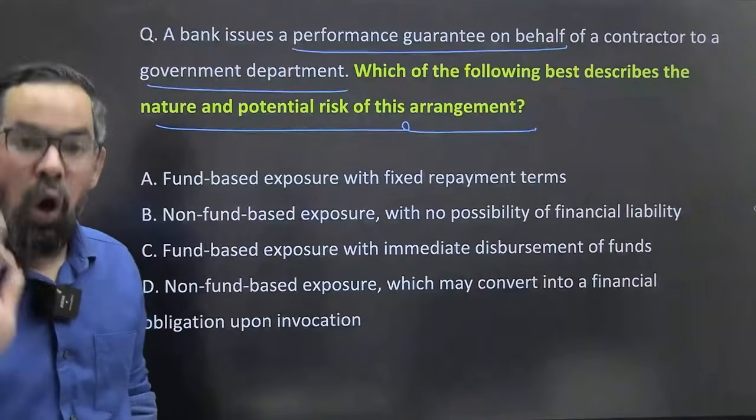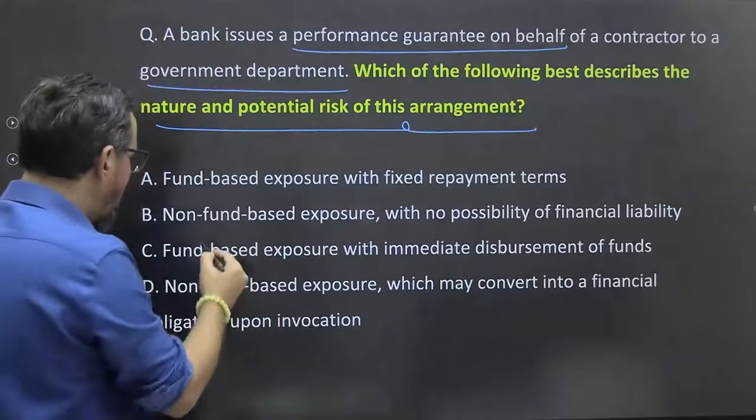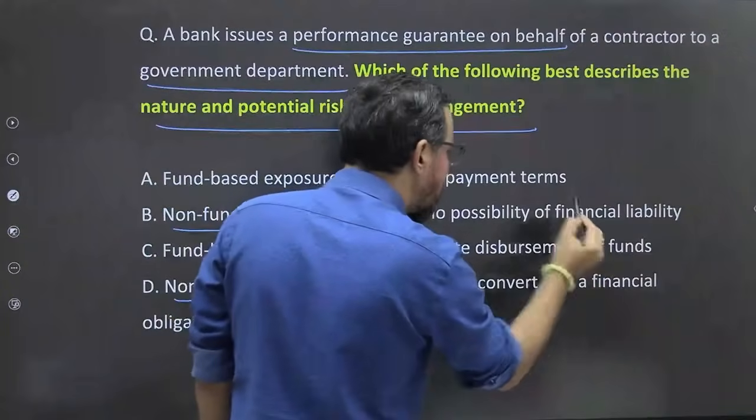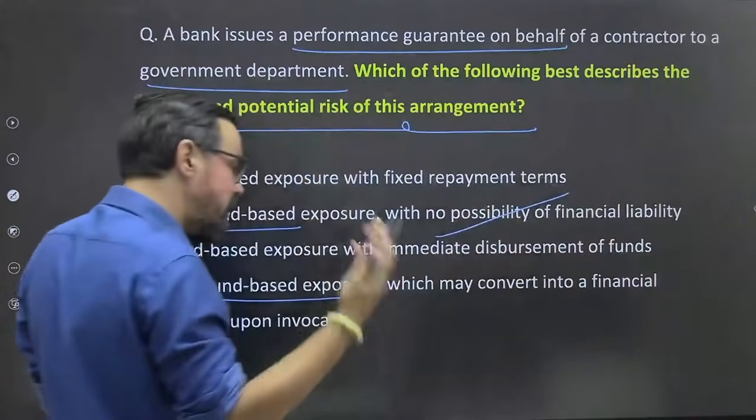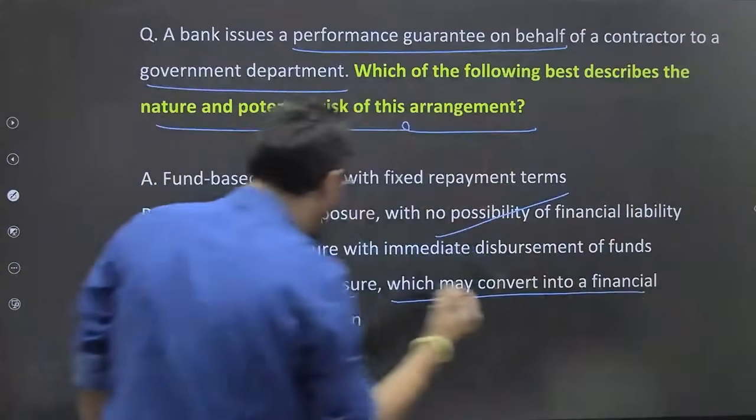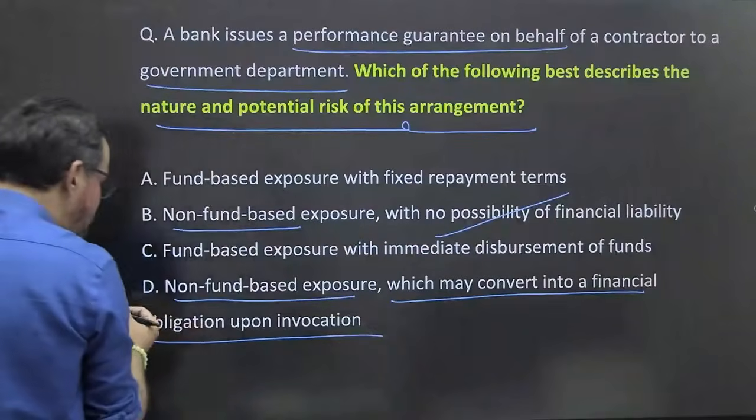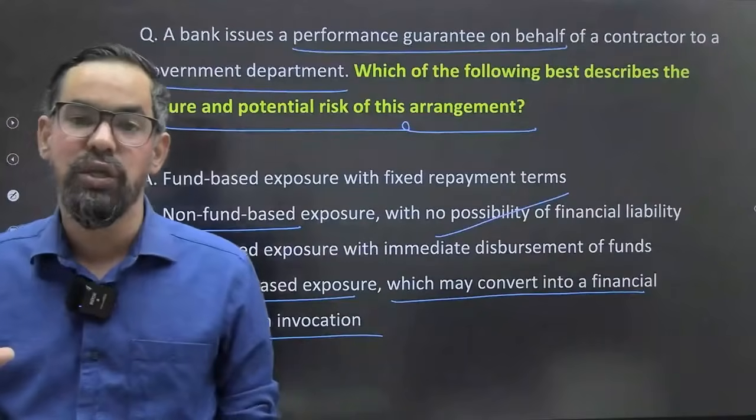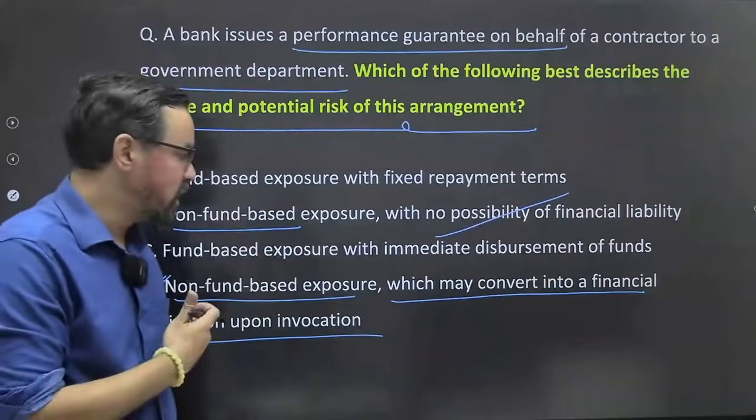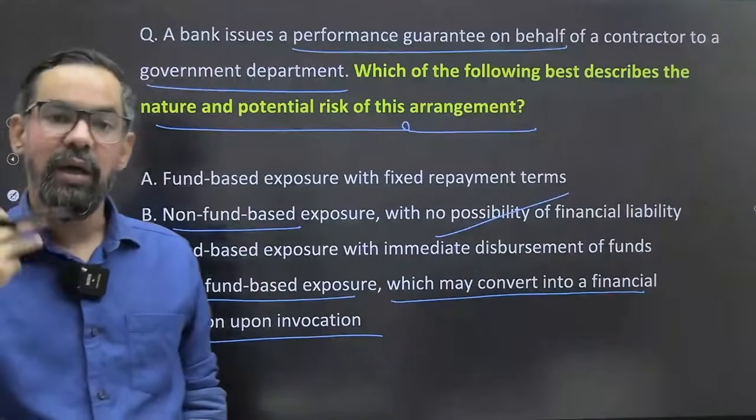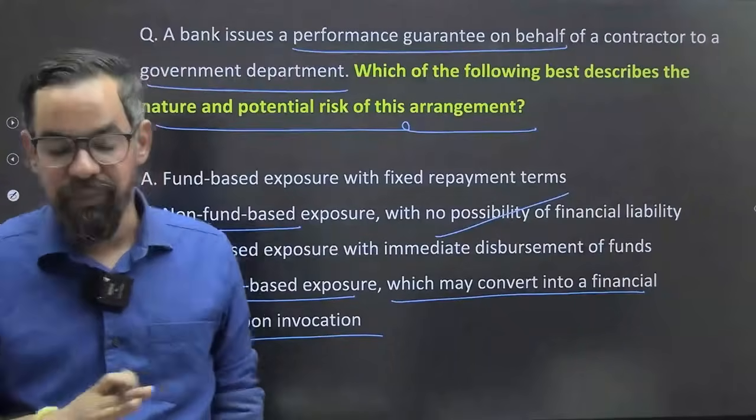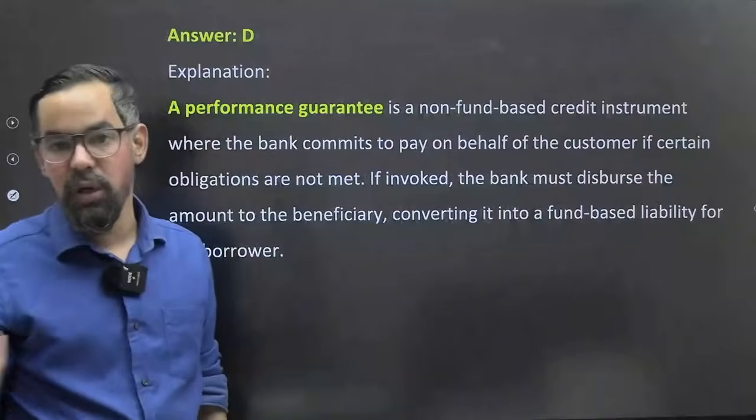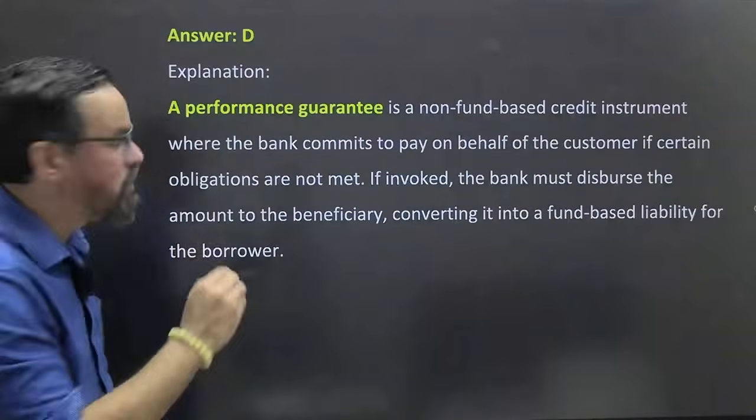So what will be the correct answer? A bank issues a performance guarantee on behalf of a contractor to government departments. In which type of facility will it be categorized? First of all, it is a non-fund based service. Not non-fund based with no possibility of financial liability; there is a contingent liability which may be converted into a financial obligation upon invocation. D must be the right answer. These financial guarantees are generally contingent in nature, and their occurrence may or may not happen, like LC and other non-fund services.